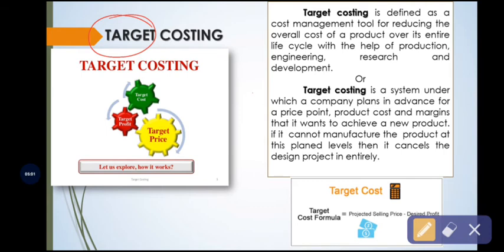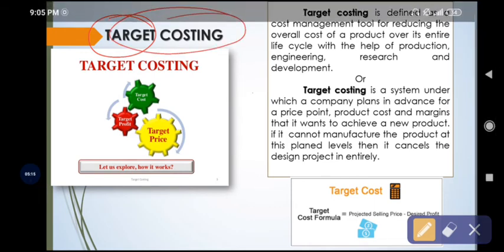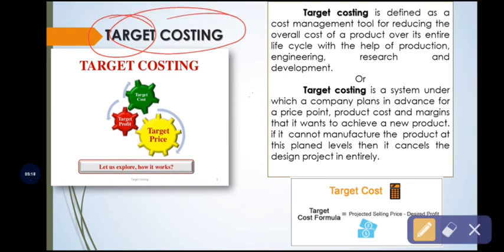Therefore, it is required to achieve the target in terms of costing here. So this target costing speaks about a cost management tool. That is, target costing is defined as a cost management tool for reducing the overall cost of the product over its entire life cycle.